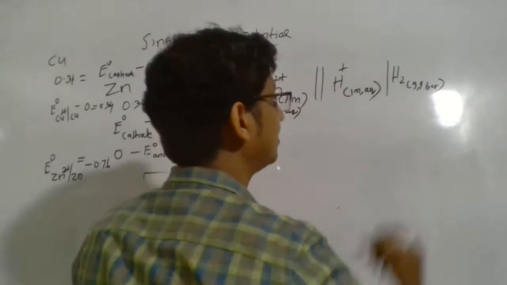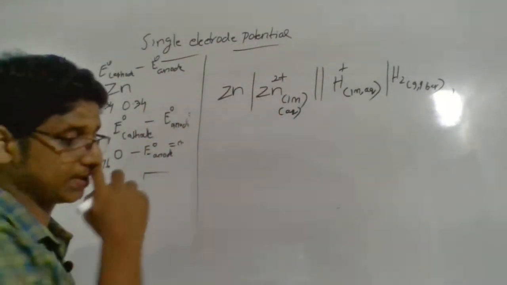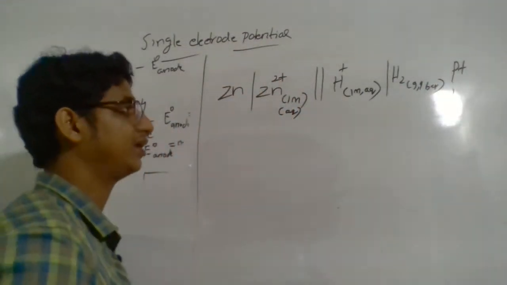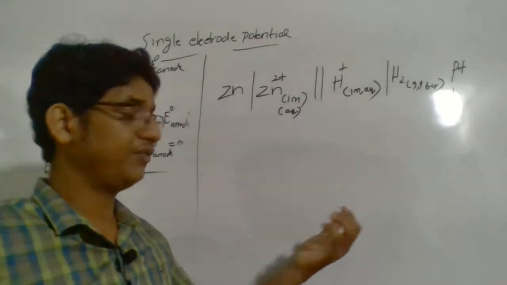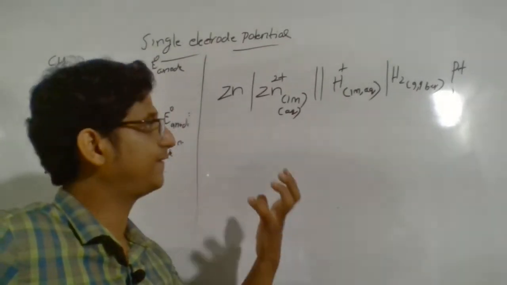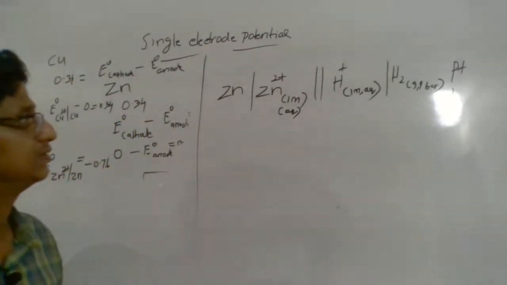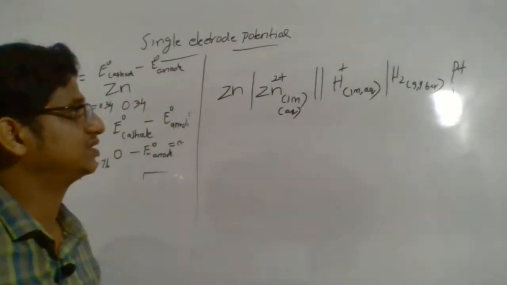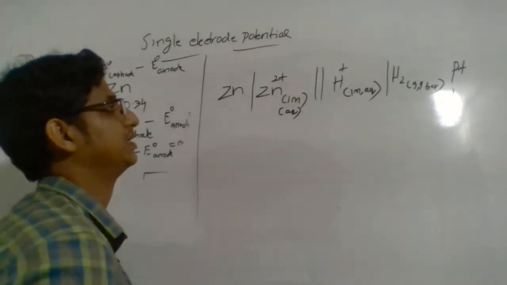Then remember, hydrogen is a gas, so for such an electrode you require an inert electrode like platinum. This is the way you represent how you measure the EMF of this cell, where zinc undergoes oxidation and hydrogen undergoes reduction. So with respect to the hydrogen electrode, you can measure the electrode potential of zinc.